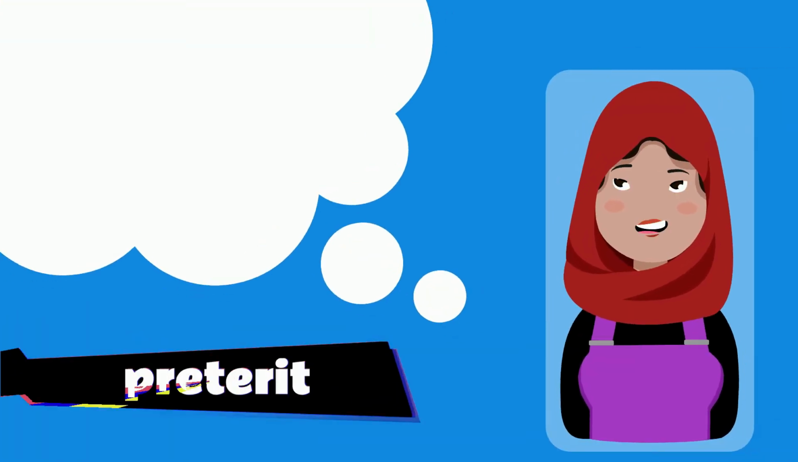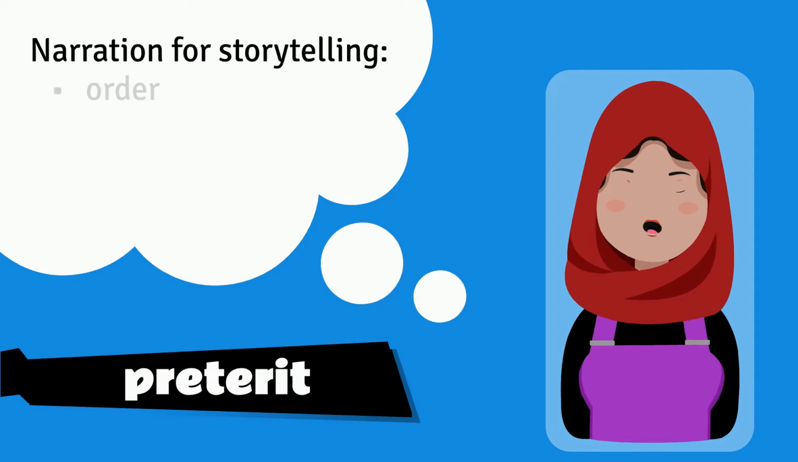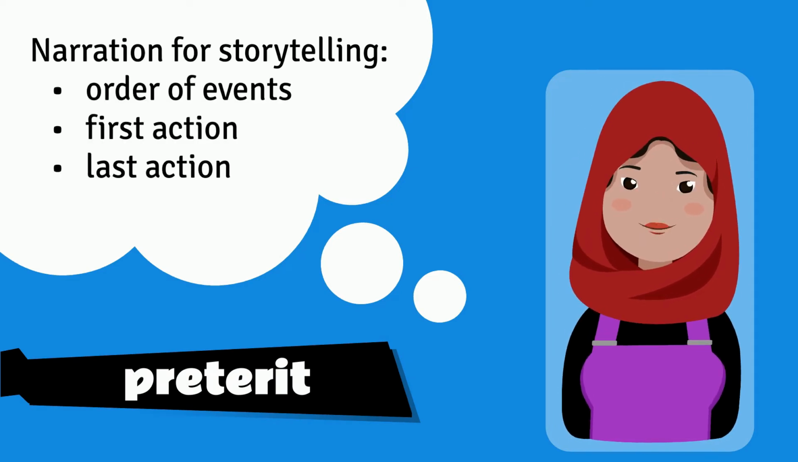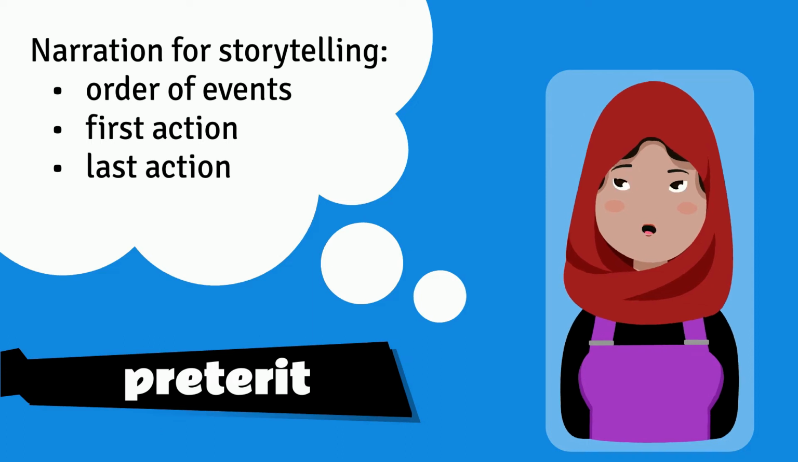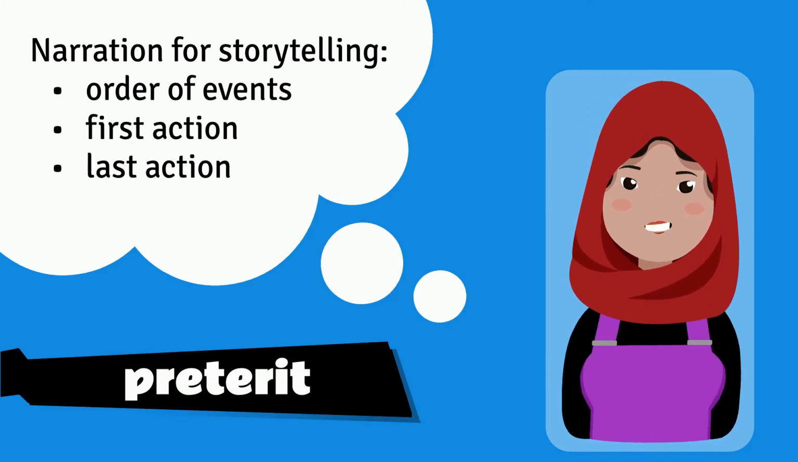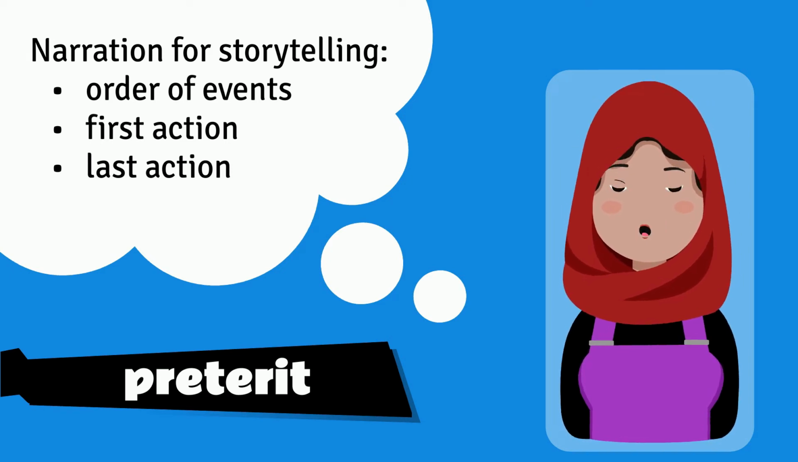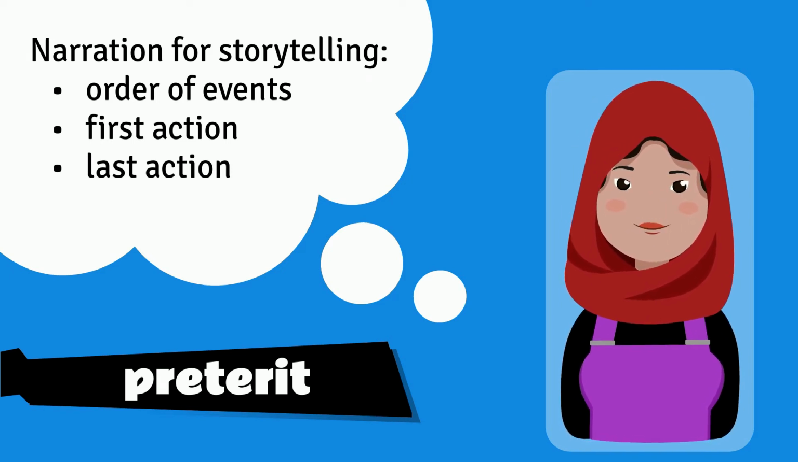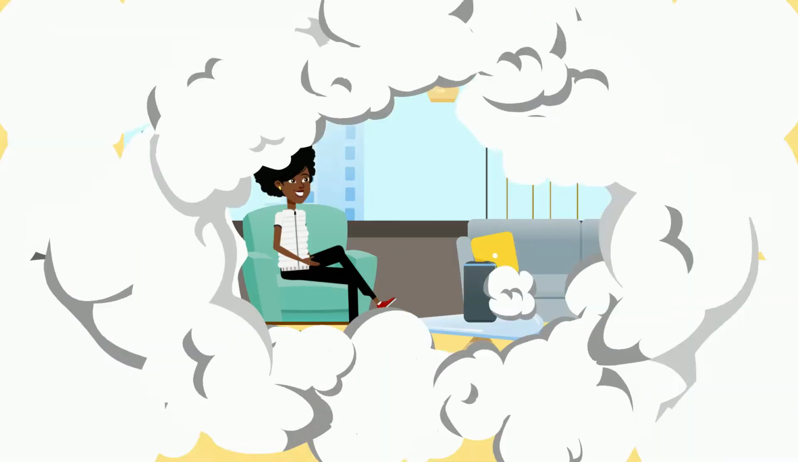The preterite, on the other hand, is used for narration. If the order of events is important to advance a past narration, use the preterite. The preterite focuses on what actions happened first and last in a story.